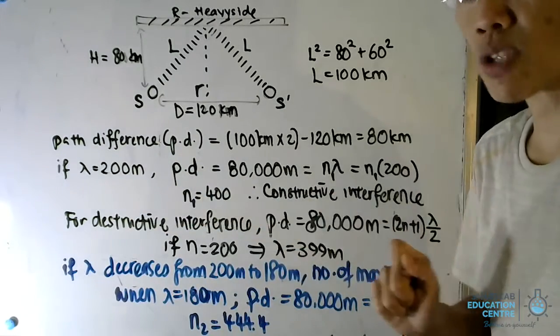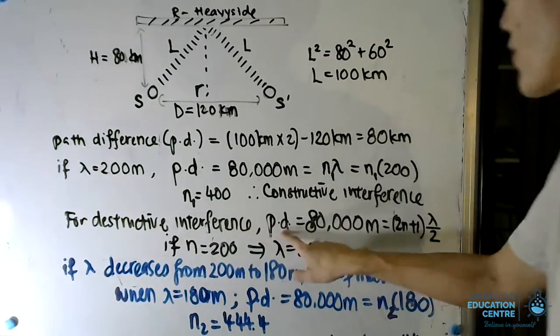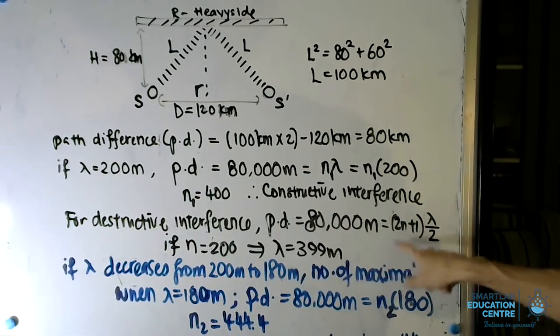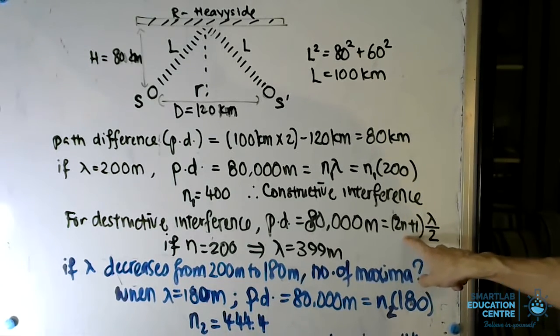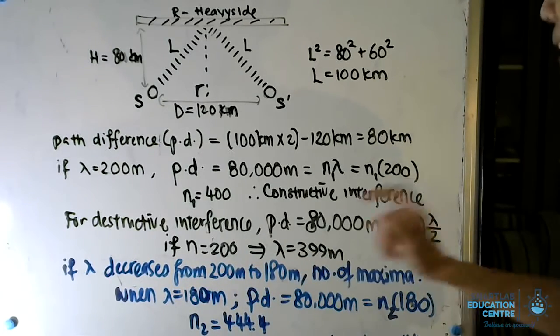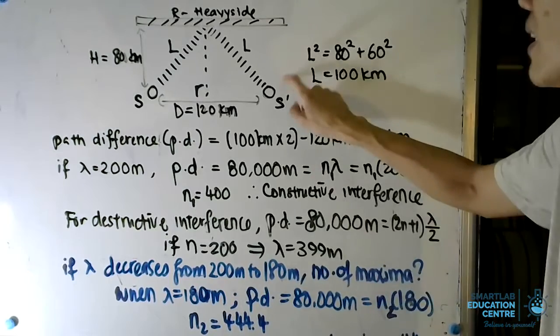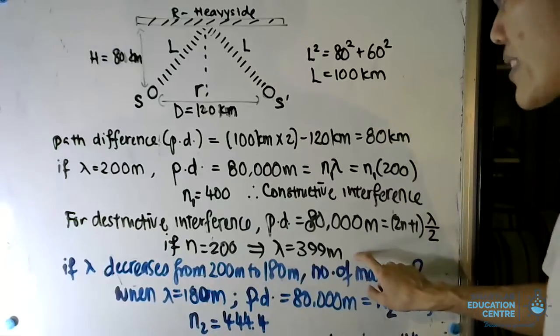In order to have destructive interference, let us now change the wavelength. In this case, the path difference remains as 80,000 meters, but it is equal to (2n plus 1) lambda over 2. This is what we mentioned, your odd number of half lambdas: lambda over 2, 3 lambda over 2, 5 lambda over 2, 7 lambda over 2, and so on and so forth. In this case, n is an integer, so we assume that if n is 200, then one of the wavelengths that can produce a destructive interference at the receiver S prime is 399 meters.